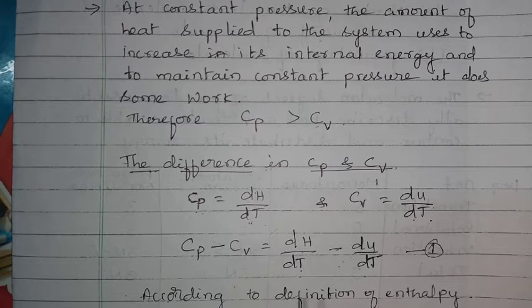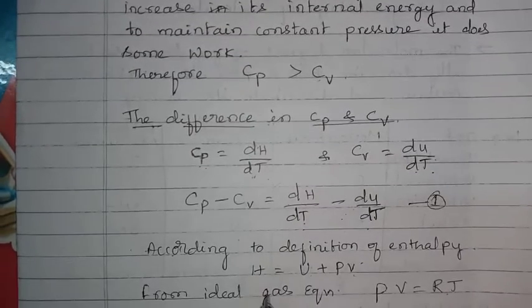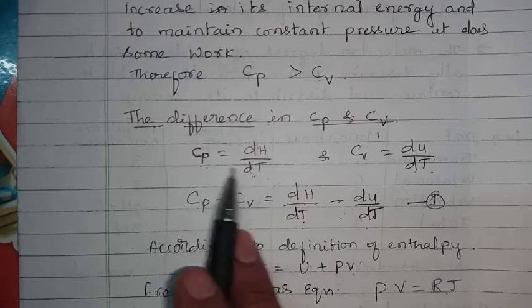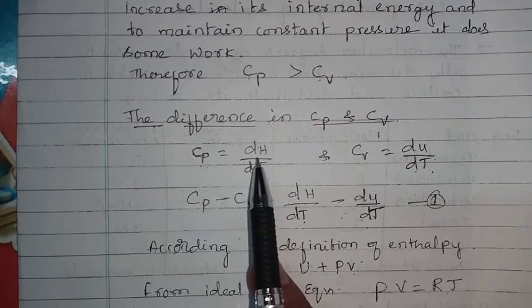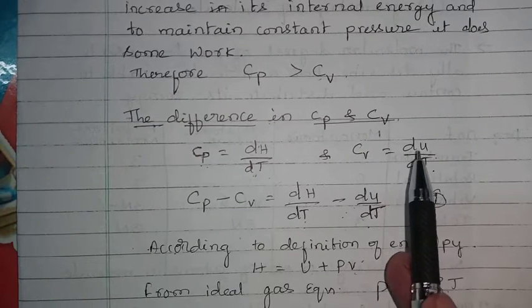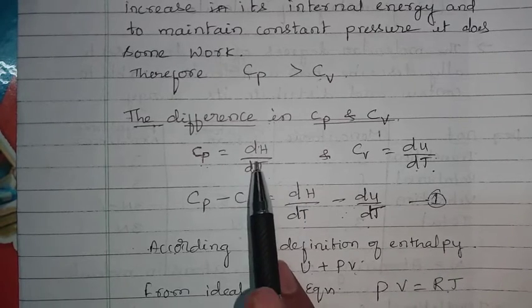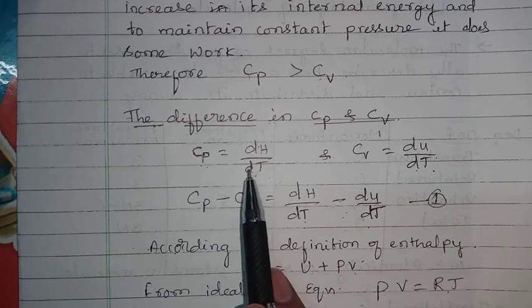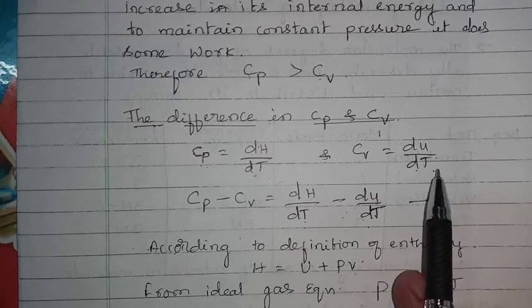The difference in Cp and Cv value. What is the difference between the Cp value of a gas and the Cv value of a gas? According to the definition, we already proved this. Cp is equal to the rate of change of enthalpy with respect to temperature, whereas Cv is the rate of change of internal energy with respect to temperature. Simply we can say that the change in enthalpy of the system with respect to temperature is called Cp, and the change in internal energy of the system with respect to temperature we call Cv.